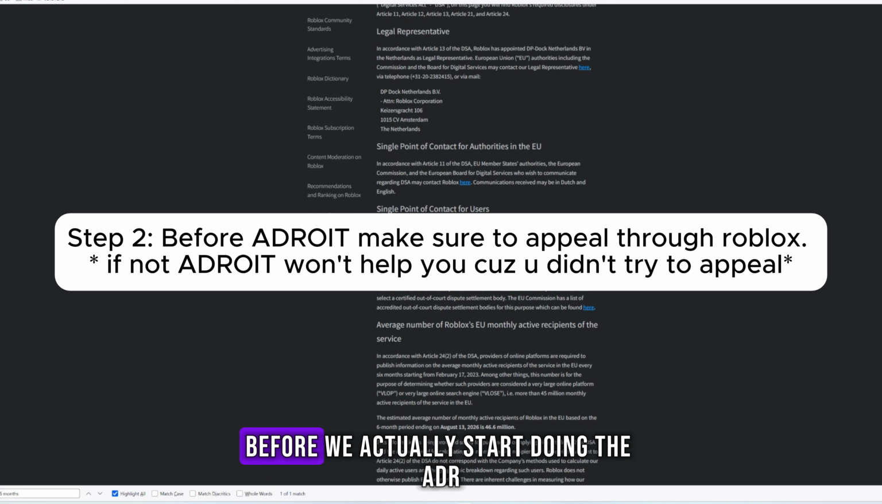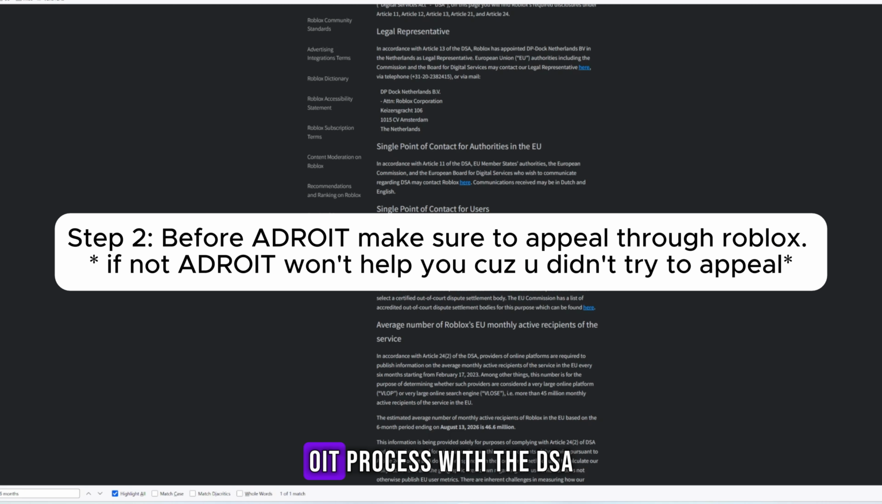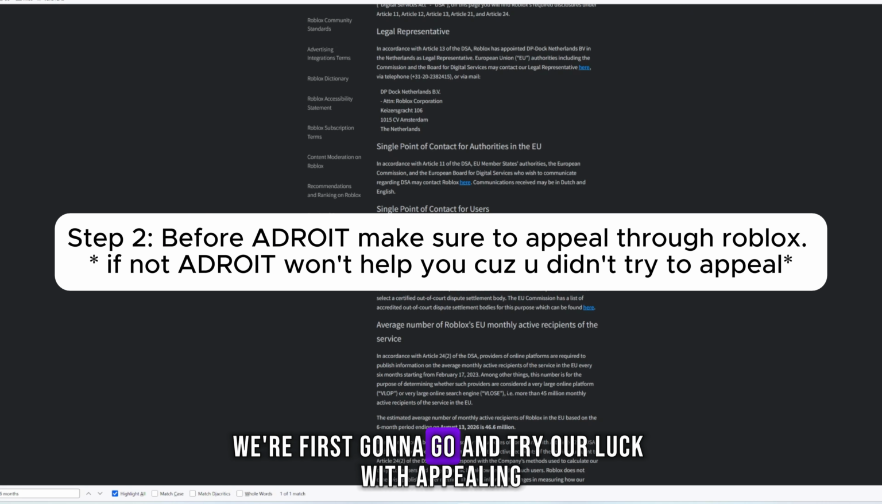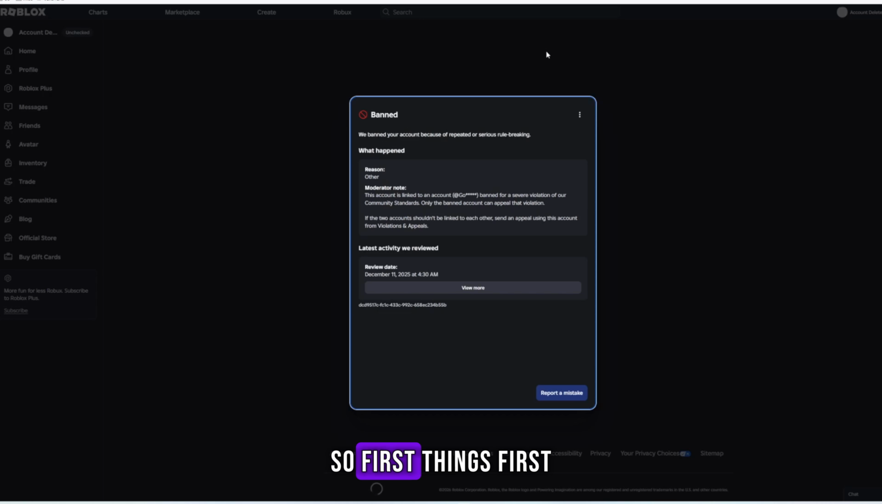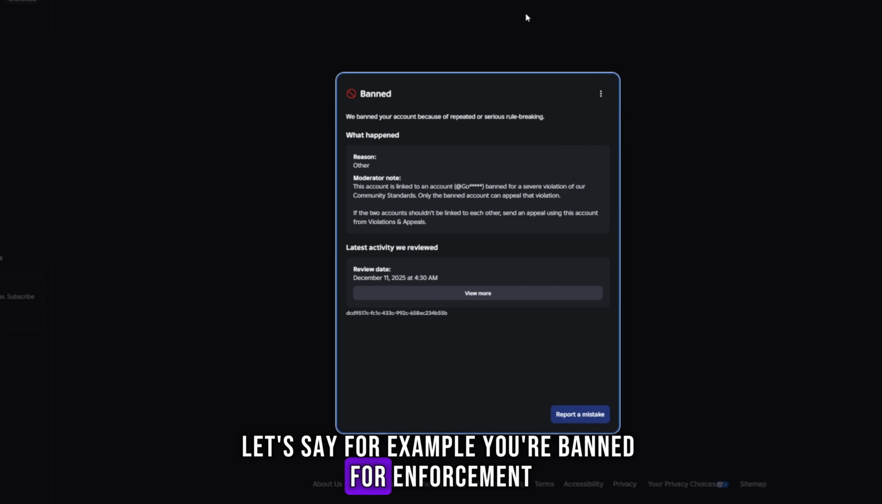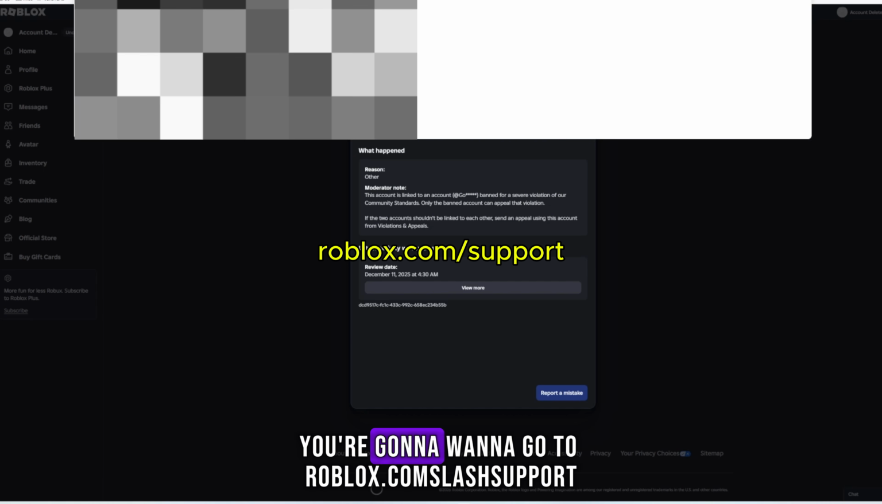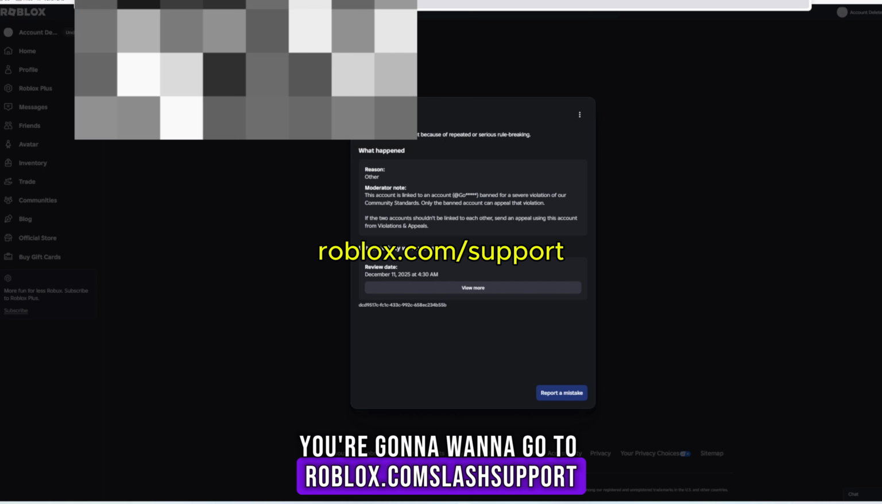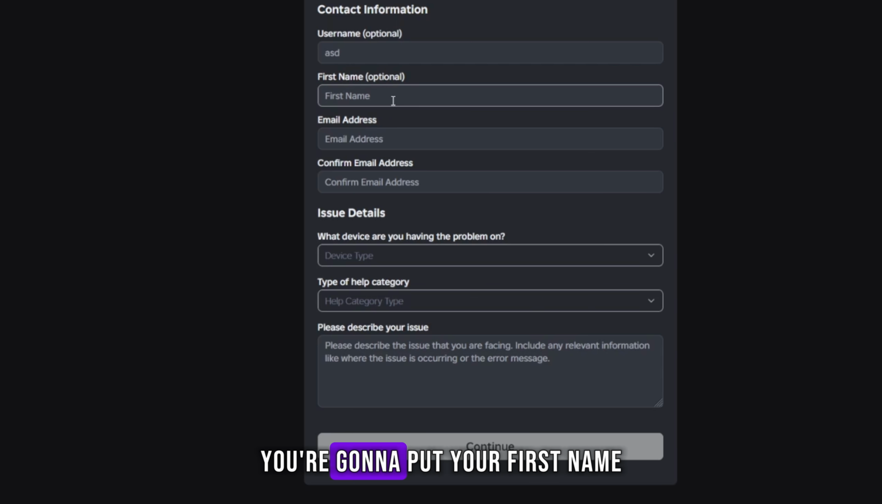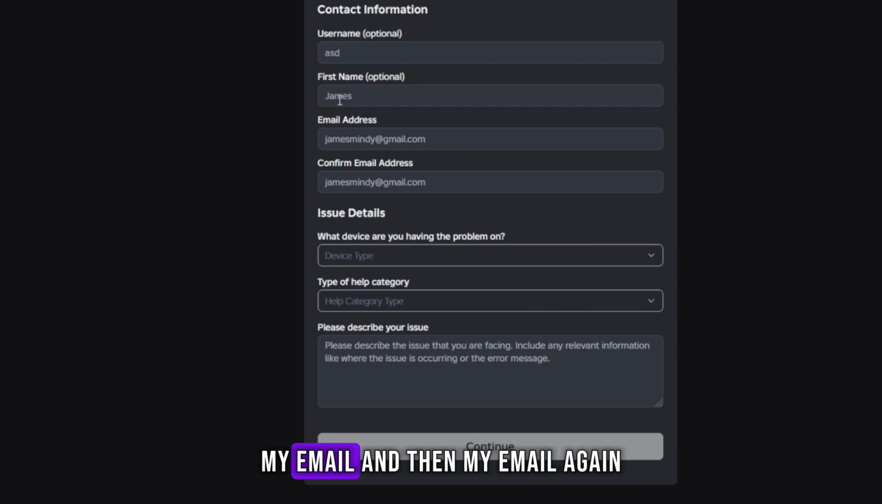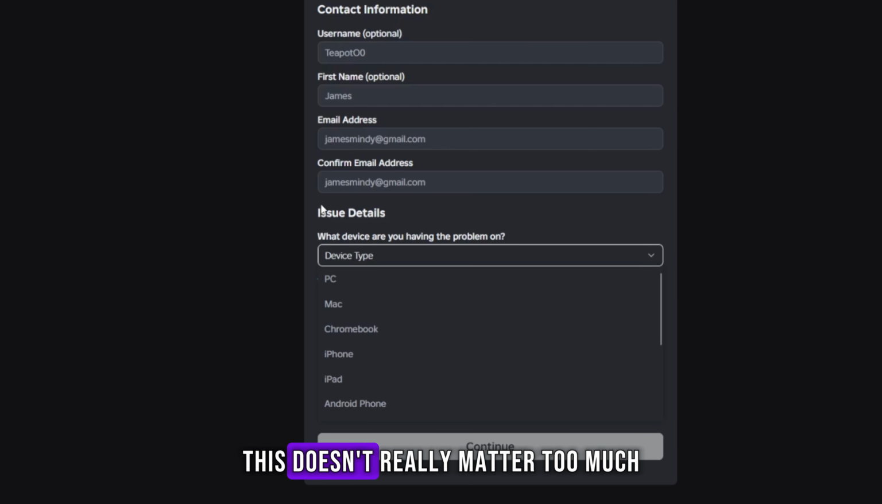Now, step two, before we actually start doing the ADROIT process with the DSA, we're first gonna go and try our luck with appealing. So first things first, let's say for example, you're banned for enforcement, one of the most common bans. You're gonna wanna go to roblox.com/support and you're gonna put in your information here. You're gonna put your first name, my email, and then my email again. And then we're gonna put your device type. This doesn't really matter too much.